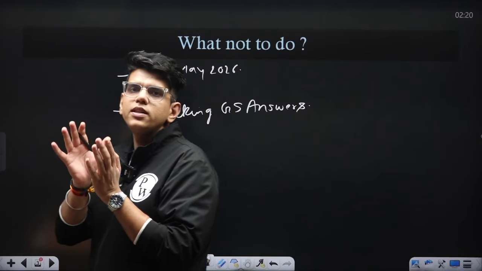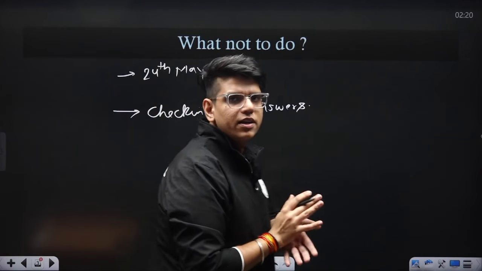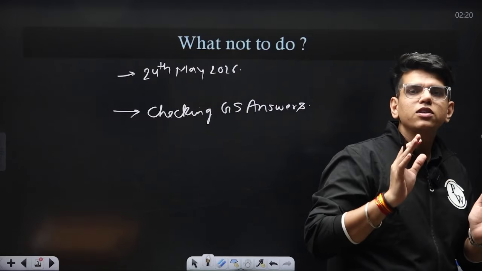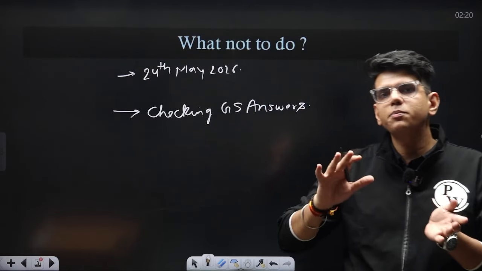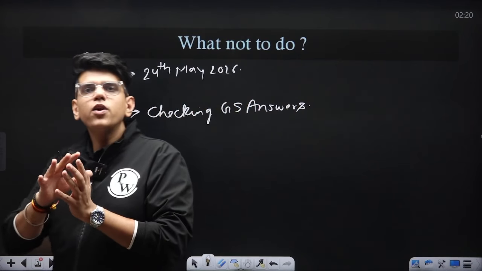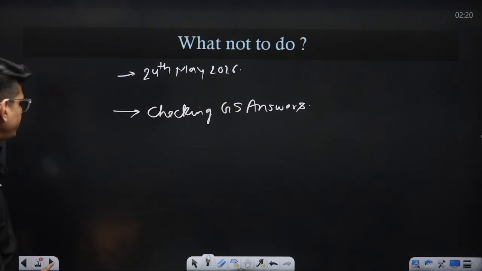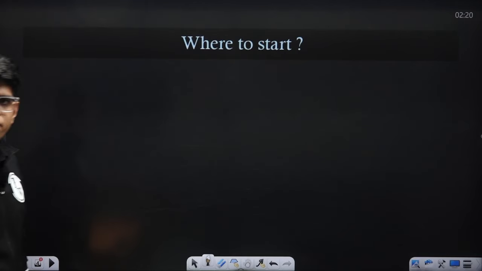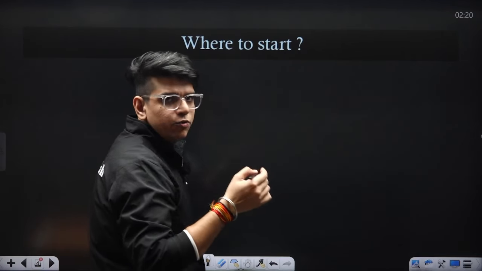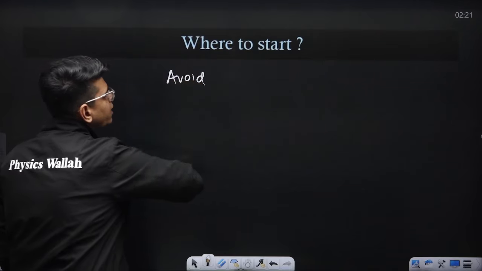What you should do in those 3 hours is rest first of all, take plenty of water, take enough rest and then focus only on CSAT. Your GS paper is done, now your focus should shift to CSAT. Now when you are attempting the CSAT paper, how should you start? Where should we start the paper from, right? Before moving to where we should start, there are things you should avoid. What are the things you should avoid?